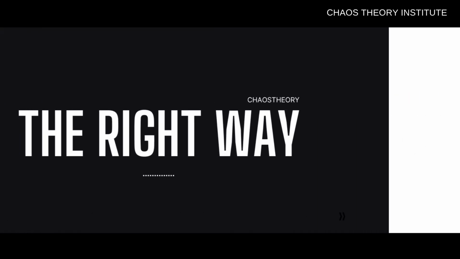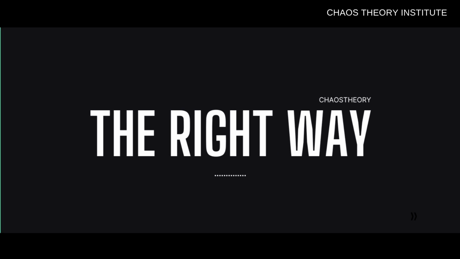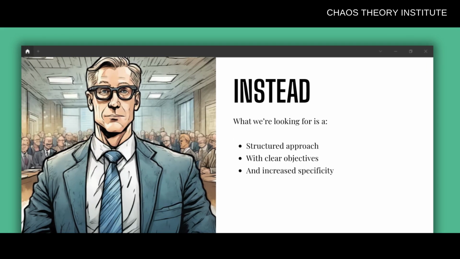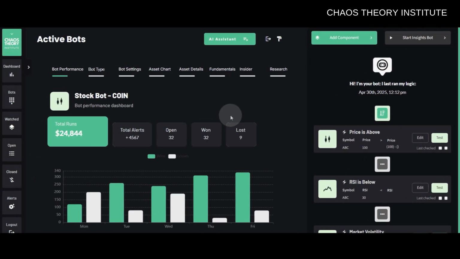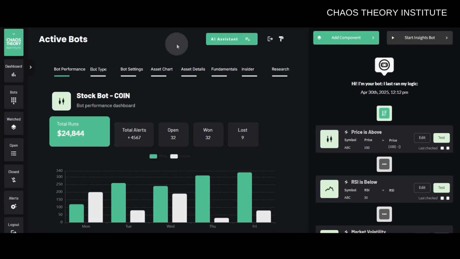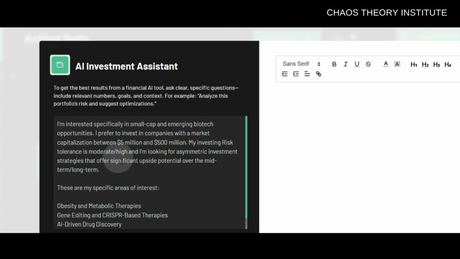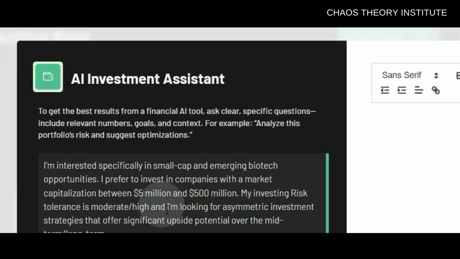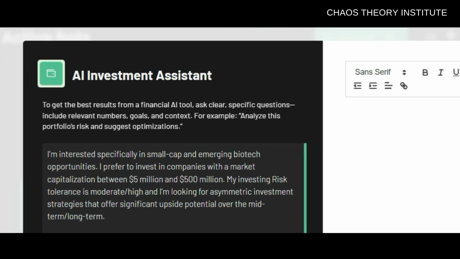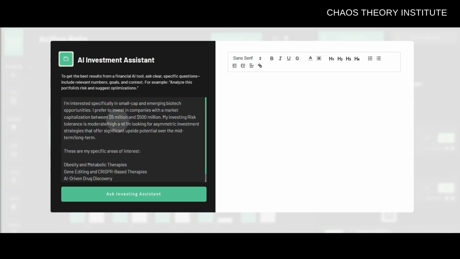So essentially what we need to do instead is we need to create a more structured approach with very clear objectives and increased specificity. So I'm going to give you the exact prompt template right now to work with that will help you create much better trading bots or really any type of financial automation. Now, I've posted this template over on our site at Chaos Theory Institute. You can just click the link in the description and then copy and paste it. You don't need to provide your email or anything like that. It's all public.